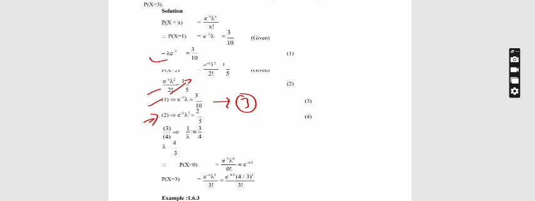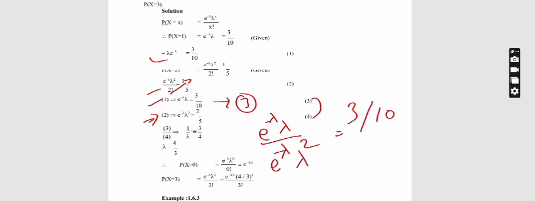Now I am dividing, I get e power minus lambda into lambda divided by e power minus lambda into lambda square, which equals 3 by 10 divided by 2 by 5. So 1 5 is 5, 2 5s are 10. Bring this 2 down so that I get the value as 3 by 4.